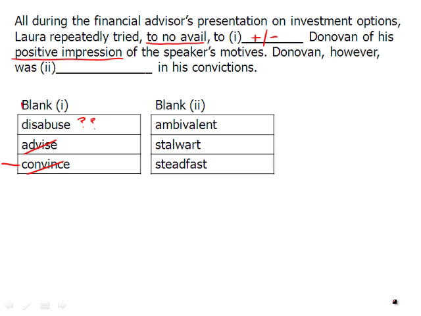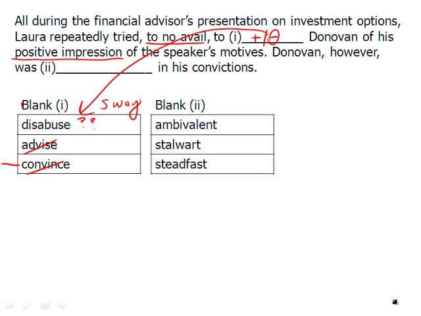It definitely comes up on the GRE, but usually at the higher levels. Why? Well, abuse sounds like someone's being abused. What does disabuse mean? Is it good? Is it bad? We don't really know. And we're going for a word here that is negative in the sense of we don't want Donovan to have a positive impression, but we're trying to sway him from that positive impression. Sway itself is not necessarily a negative word, but we only have this disabuse, and I'm going to come back to that in a moment.